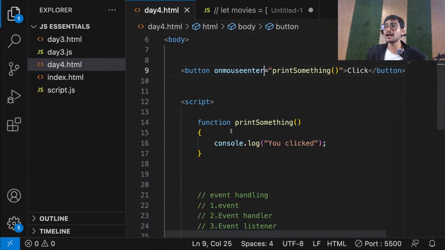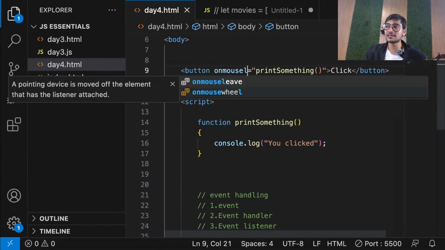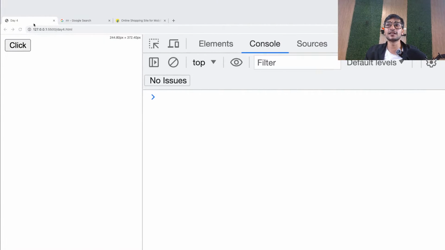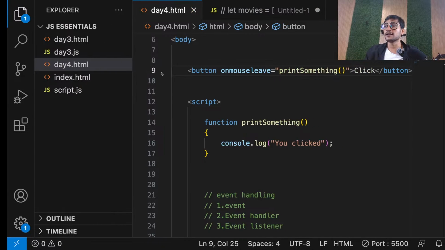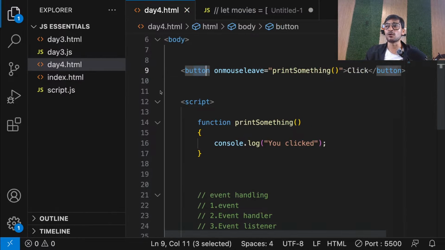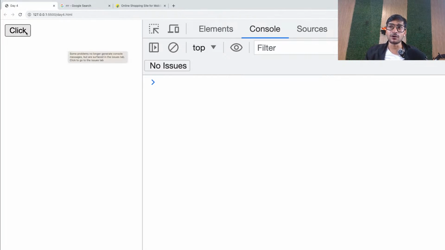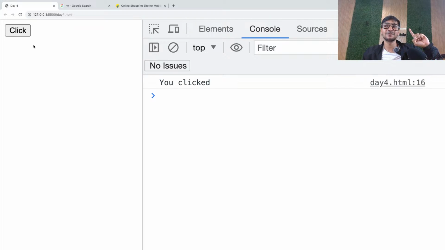Just like that, you also have onMouseLeave. So now when you leave your mouse, this function will be called. On this button, when you leave your mouse, so now see everyone. Right now I'll go on that button, see, nothing happened. When I go on it, nothing happened. But when I leave it, it worked. So it's up to me. I can also put double click. Any event that I want to perform, we have to practice that.